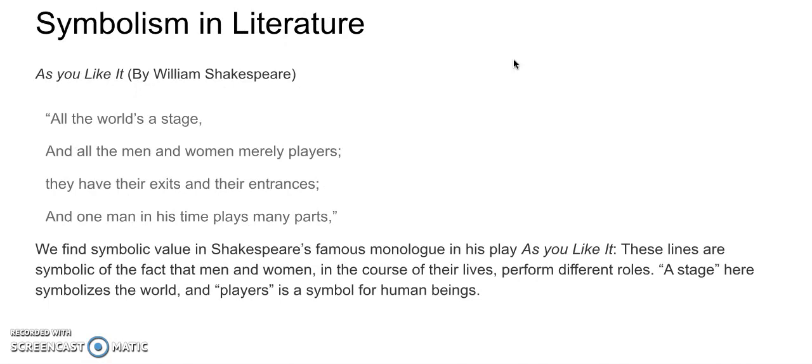Symbolism in literature. Let's look at the following excerpt and discuss the symbolic value. All the world's a stage, and all the men and women are merely players. They have their exits and their entrances, and one man in his time plays many parts. We find symbolic value in Shakespeare's famous monologue in his play As You Like It. These lines are symbolic of the fact that men and women in the course of their lives perform different roles. A stage here symbolizes the world, and players is a symbol for human beings.